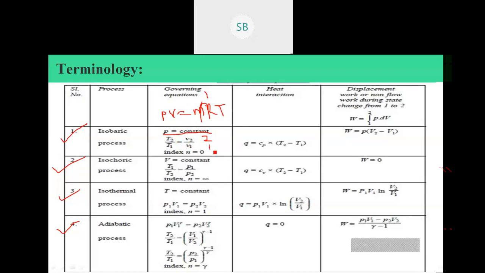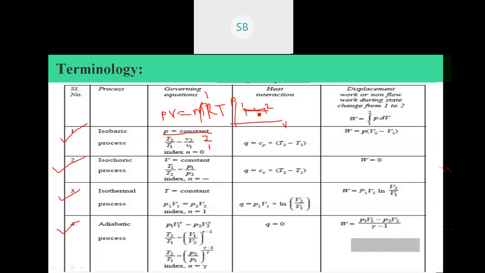Isobaric means pressure remains constant. On a PV plot, we can plot this process as 1 to 2. Here is state 1, here is state 2.